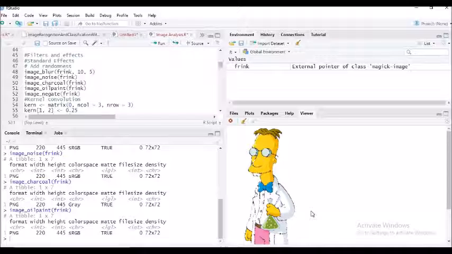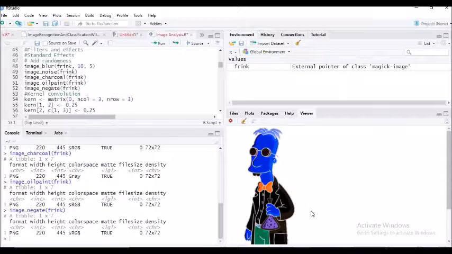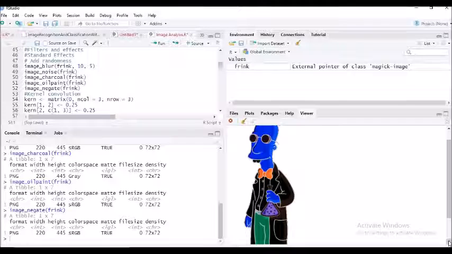Now image negate Frink. Let's have a look at it first of all. What does negate mean? Then you will understand. Whatever colors were used earlier, just negate them. So if it was blue color, it turned into red color, and white color turned into black. So wherever those white patches were, it turned into the negation of it.